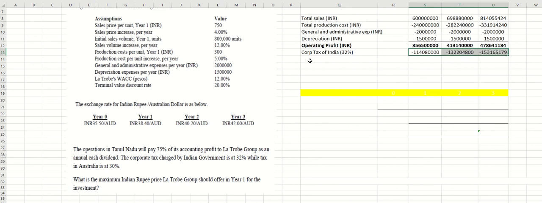The net profit is in Indian rupee, remember this is all Indian rupee. So be careful when you write, because you need to differentiate between Indian rupee and Australian dollar. This is the net income after you minus the corporate tax. The question is saying that you need to pay 75% of accounting profit to La Trobe Group.